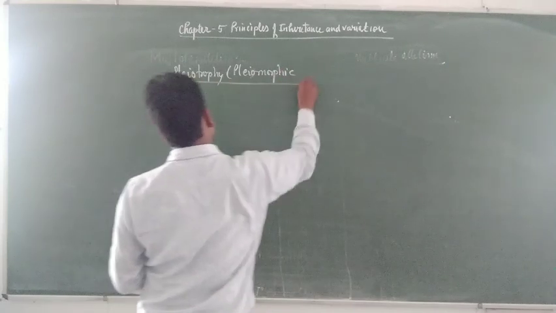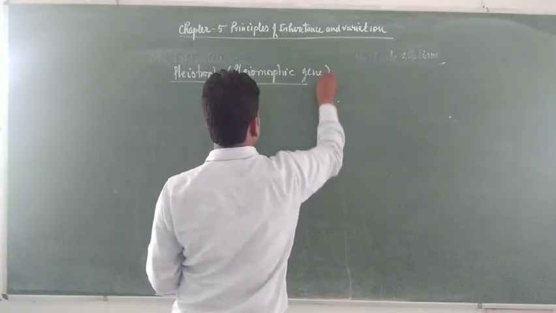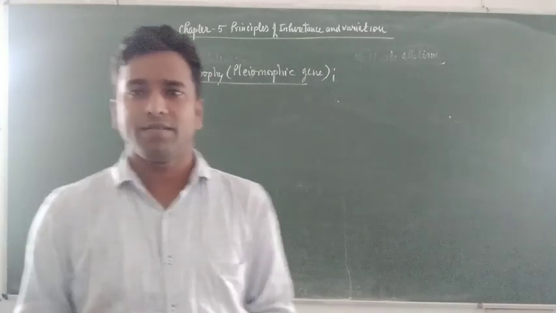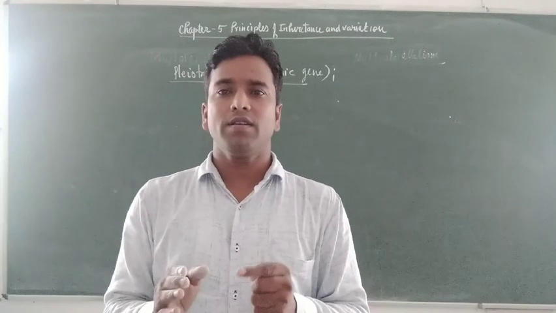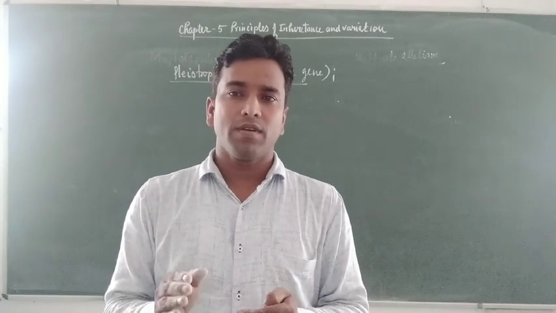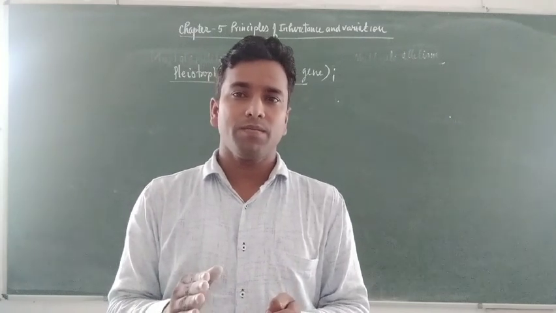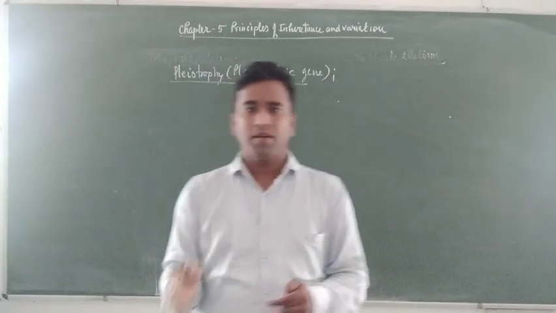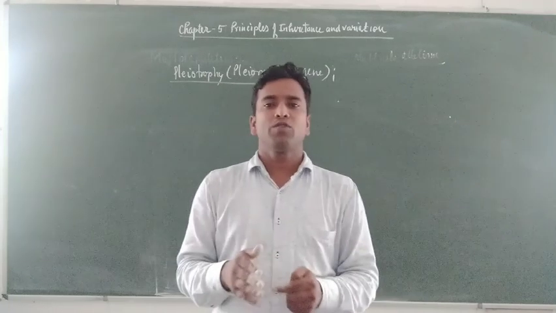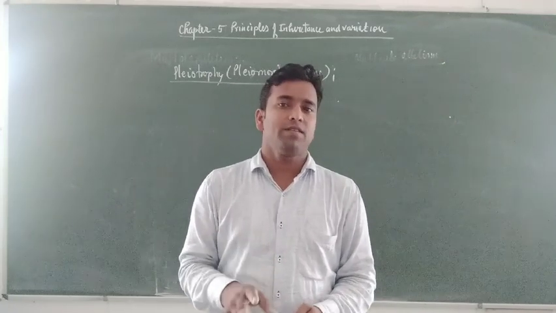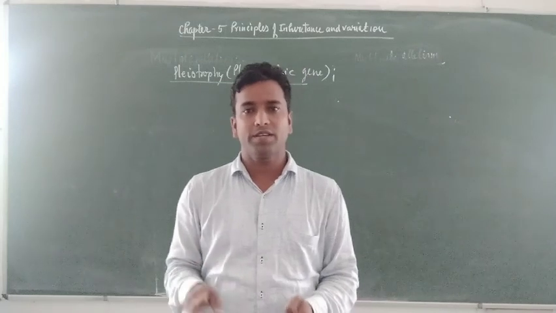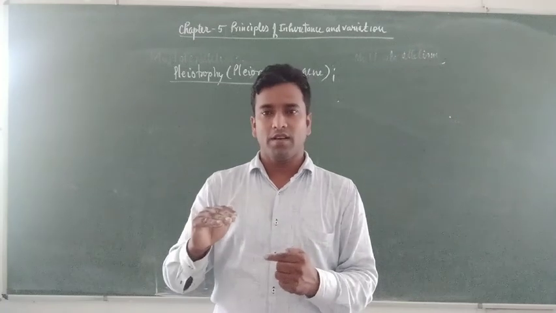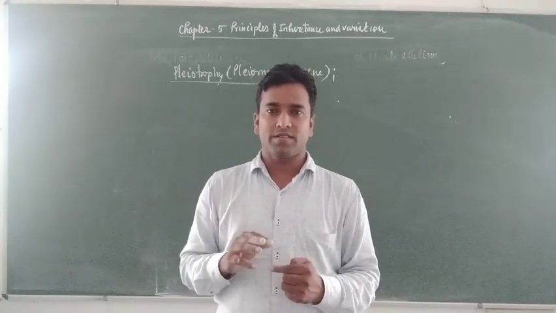Pleomorphic genes are those genes which form their character in more than one way. A single gene that forms characters in many ways, this type of condition is called pleiotropy. It means they are not fixed for a particular character.